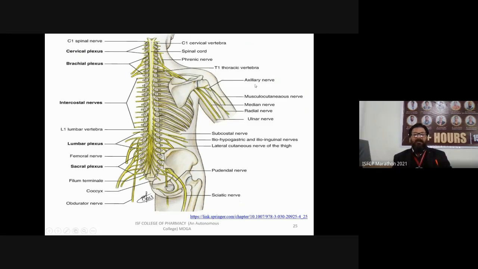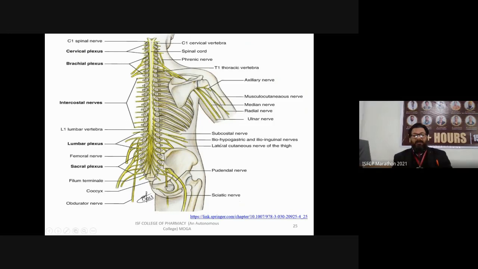In the hand portion, there are nerves known as the axillary nerve, and below the axillary nerve there are associations like the musculocutaneous nerve and median nerve. You can see the median nerve. Why do we call it the median nerve? Because it is present in the middle of your muscle system. The radial nerve, this is your radial nerve, along the radius and ulna. This is your ulnar nerve, on the basis of their organization in the hand.